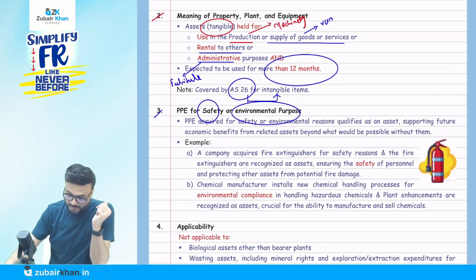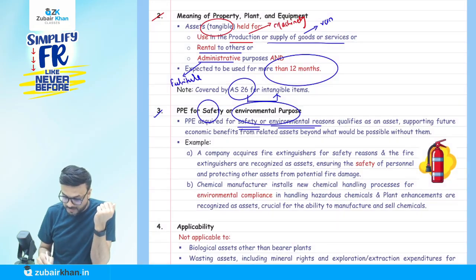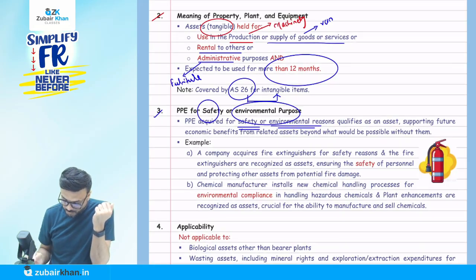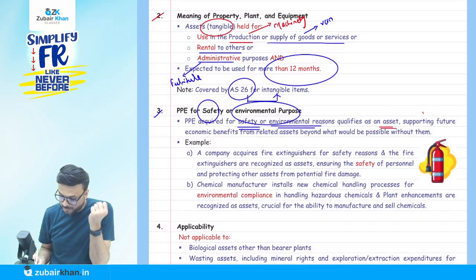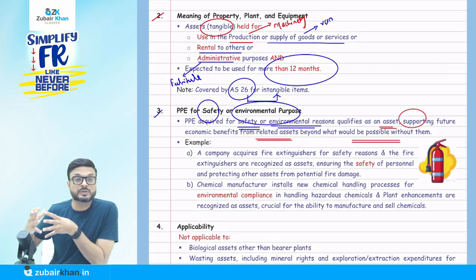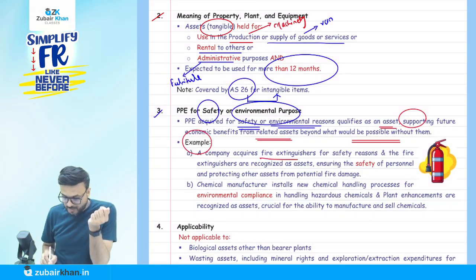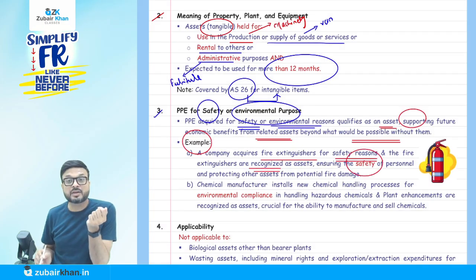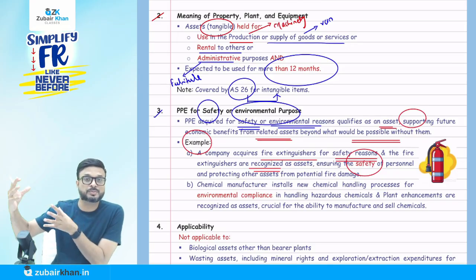So this says that now, PPE acquired for safety or environmental reasons qualifies as an asset supporting future economic benefit from the related asset beyond what would be possible without them. So we are using this safety instrument to safeguard the other asset. Example: a company acquired a fire extinguisher for safety reasons, and the fire extinguisher is recognized as an asset, ensuring the safety of persons and protecting other assets from potential fire damage. So this fire extinguisher is PPE.